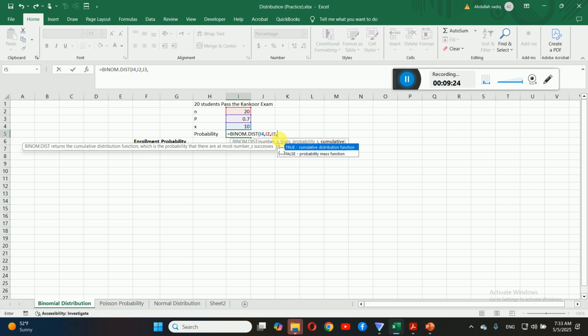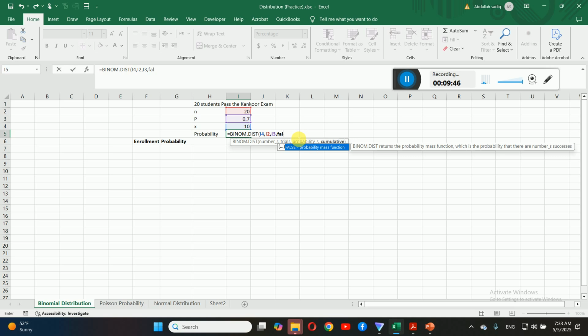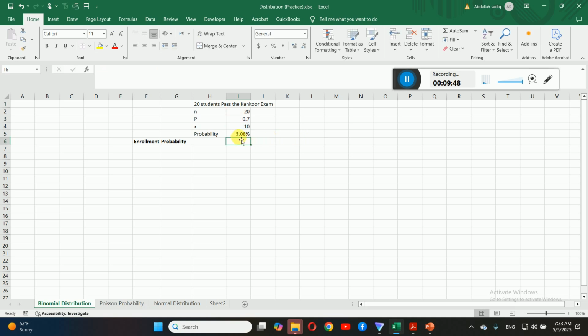Okay, then next they are asking cumulative or not. If we just try to find out the probability which is cumulative, inshallah I'll talk about later, or you are interested to find out the exact probability. We are interested in the exact probability, so you should choose false. Press enter. You can say the probability of 10 students to take admission is 3.08%.